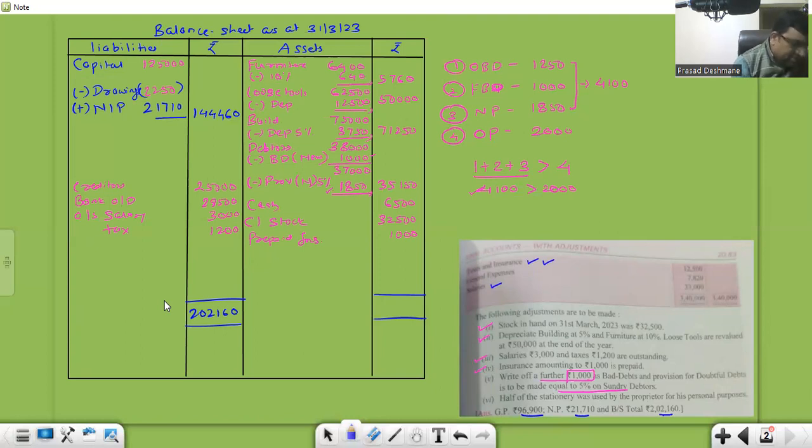5760 plus 50,000 plus 71,250, 35,150, 6,500, 32,500 plus 1,000. Correct? 202,160. It's supposed to be matched. It matched. I hope you're clear with the provision and bad debts.